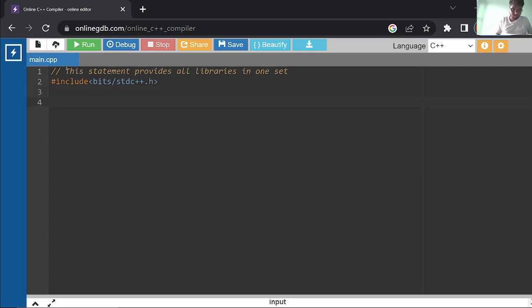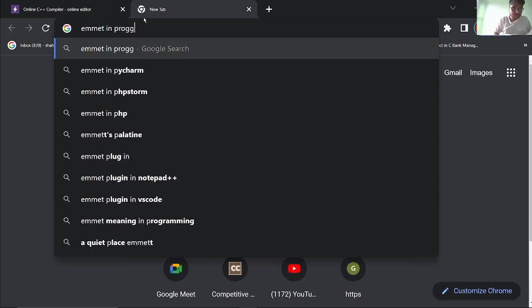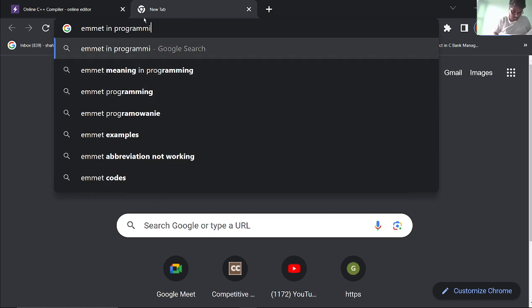Now what is needed? We have to use the using namespace statement. This is known as a namespace. Namespace means predefined code, pre-written code. You can check the definition of namespace. Let me show you what a namespace is in programming.